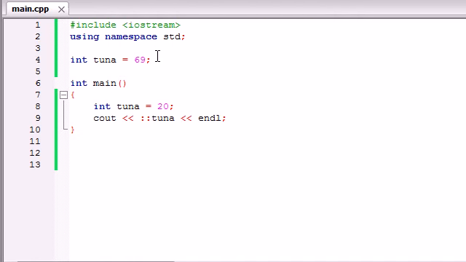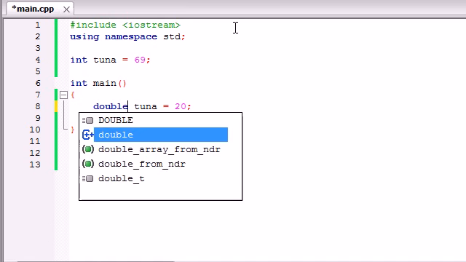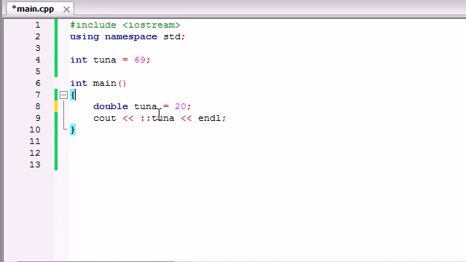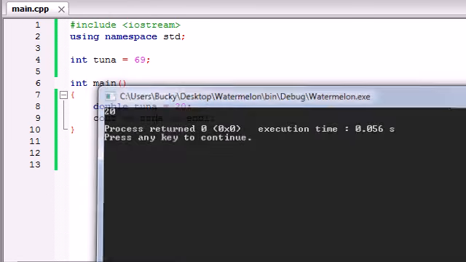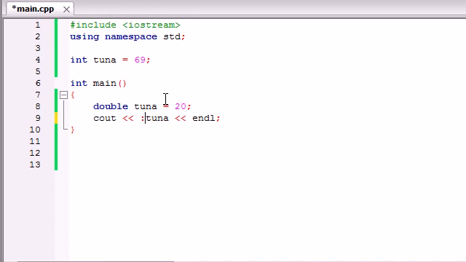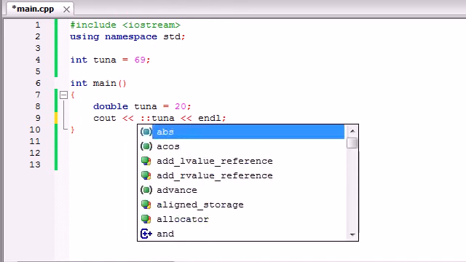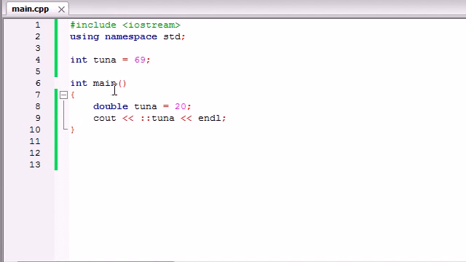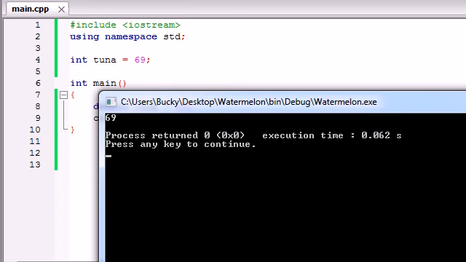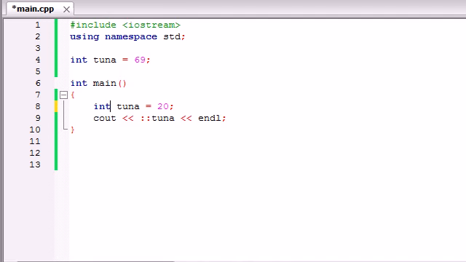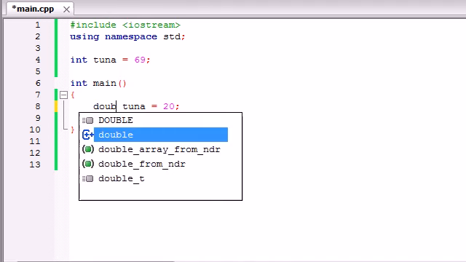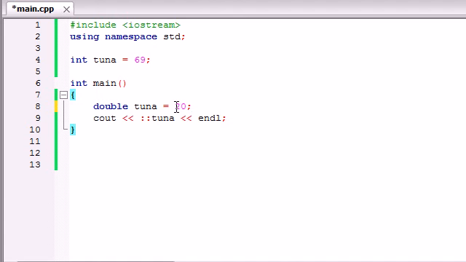And the reason people actually do this is because when they have variables with the same name of different data types, that's when it comes in handy. So for example, if you had an int tuna and a double tuna and you ran it, it would use the double tuna, which is 20. But if you use that colon colon, which is called, again, the unary scope resolution operator, if you're taking a test or something, then it uses a 69. So I just don't want to show you guys if you're stupid and put int twice. People typically write variables with the same name whenever they're using different data types. So just wanted to point that out.